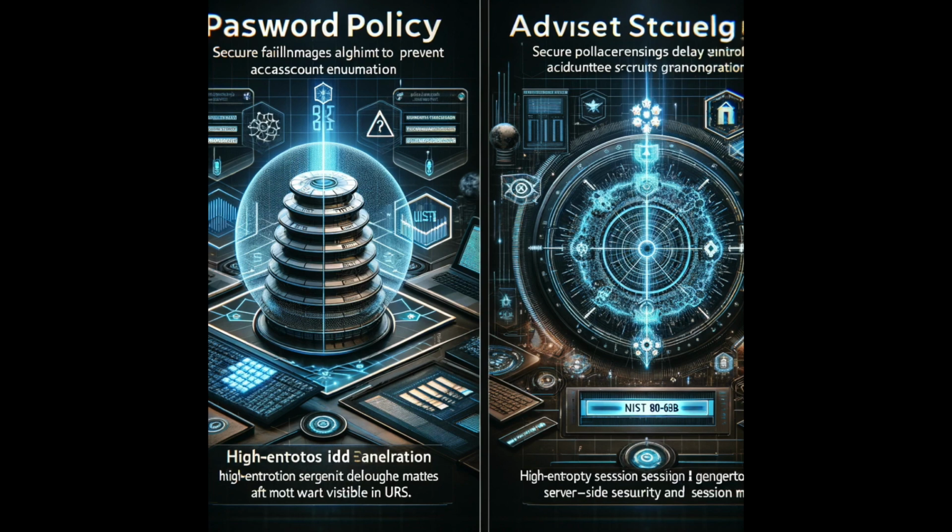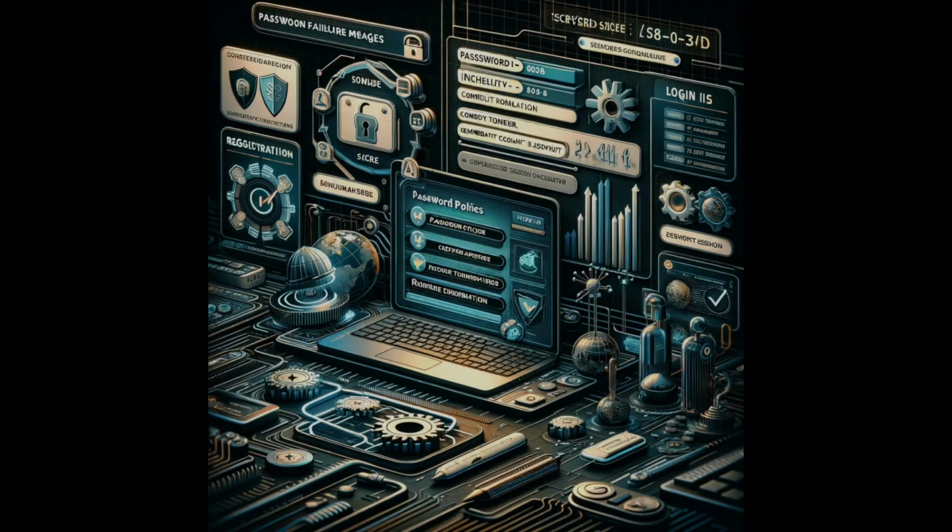Ensure registration, credential recovery, and API pathways are hardened against account enumeration attacks by using the same messages for all outcomes. Limit or increasingly delay failed login attempts, but be careful not to create a denial of service scenario. Log all failures and alert administrators when credential stuffing, brute force, or other attacks are detected.